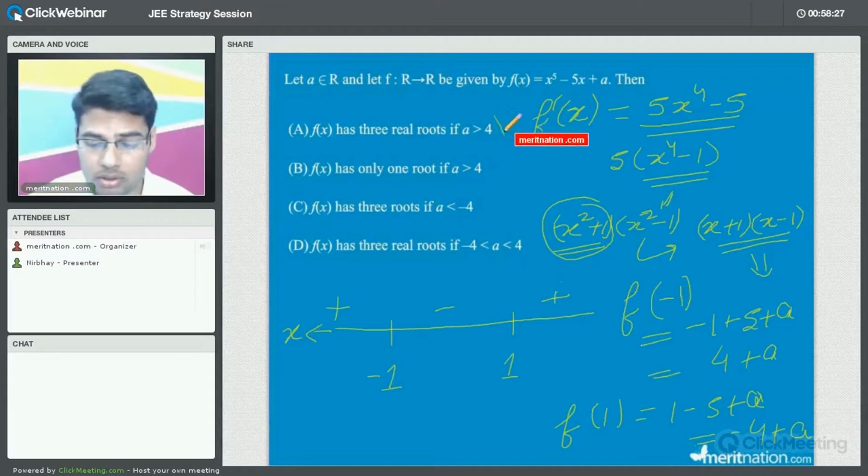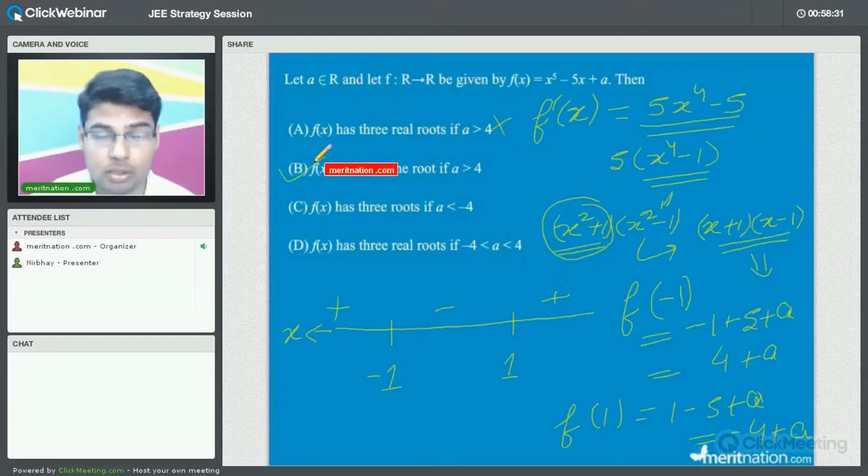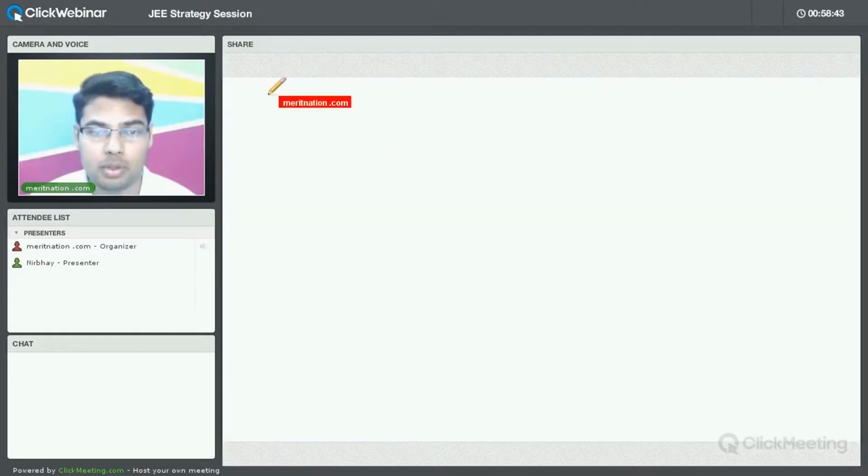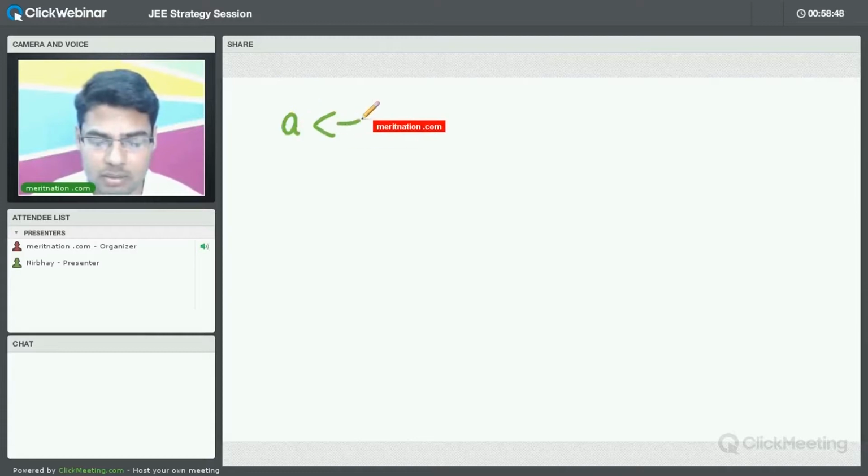f(x) has 3 real roots when a is greater than 4. No. f(x) has only one real root when a is greater than 4. Absolutely. This is what we have just found out. Now let us try to consider it for a less than minus 4, because we have to take a look at all the options. So let us now take when a is less than minus 4. You can yourself now do the rest of the question.